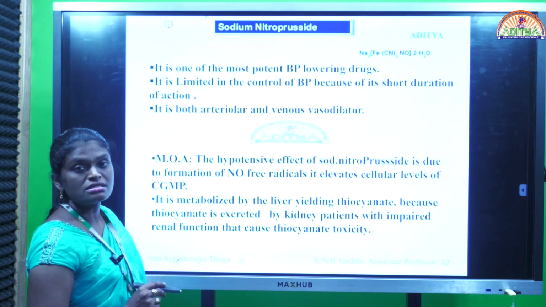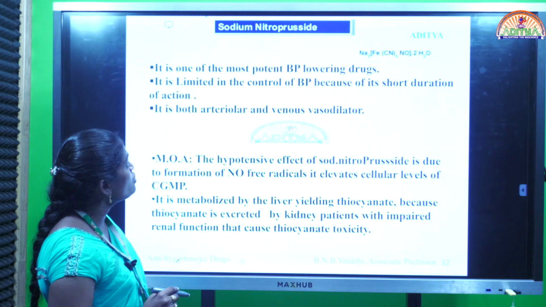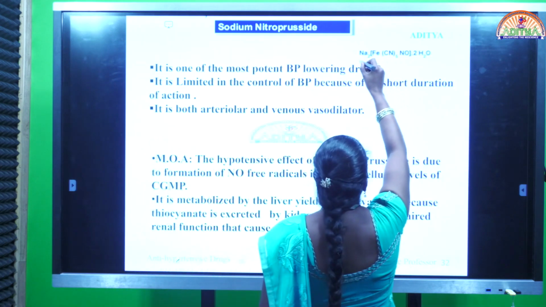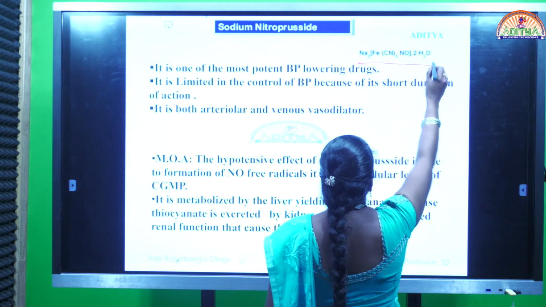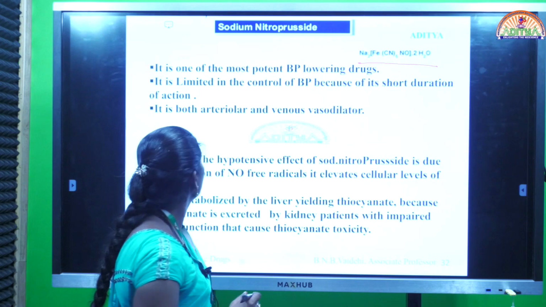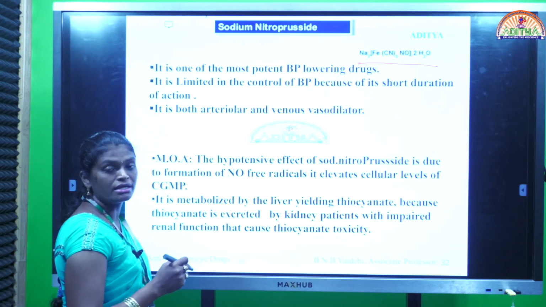Another drug belonging to these arteriolar dilators or vasodilators is sodium nitroprusside. This is the structure of sodium nitroprusside, Na2[Fe(CN)5NO]·2H2O. It is one of the most potent blood pressure lowering drugs.